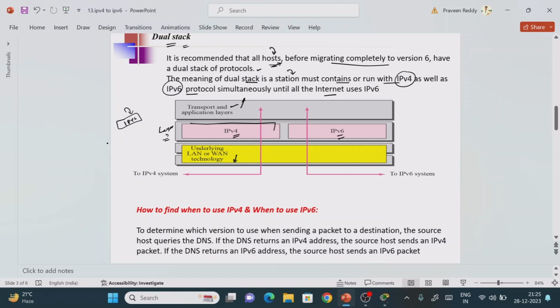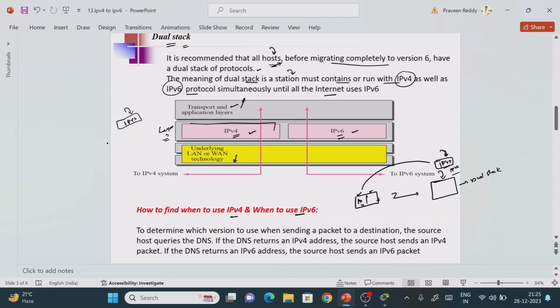Now the question is, we have two, one is IPv4 as well as IPv6, right? How do we find out when to use IPv4 and when to use IPv6? Suppose your system supports both IPv4 and IPv6, but you are communicating with another system, and we don't know whether it is running IPv4 or IPv6. Another possibility is that it may also be running dual stack operation. For example, an old device or old system may have only IPv4. Now I have IPv4 as well as IPv6, right?